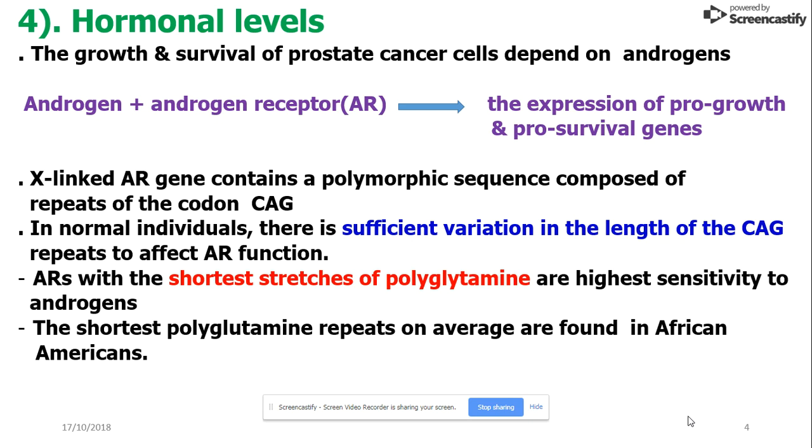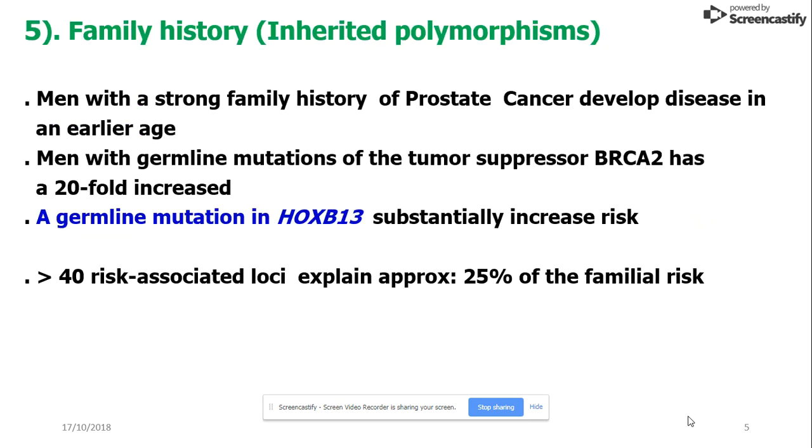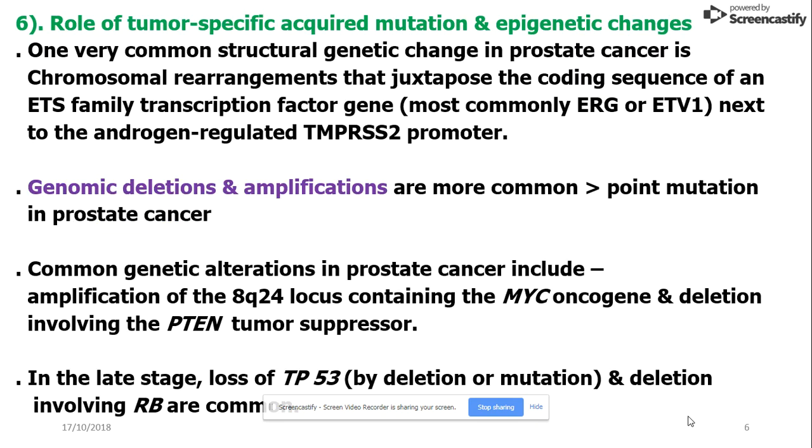The shortest polyglutamine repeats on average are found in African Americans. Men with a strong family history of prostate cancer develop disease at an early age. Men with germline mutations of the tumor suppressor BRCA2 have a 24-fold increased risk. Germline mutation in HOXB13 substantially increases risk. More than 40 risk-associated loci explain approximately 20% of the family risk.